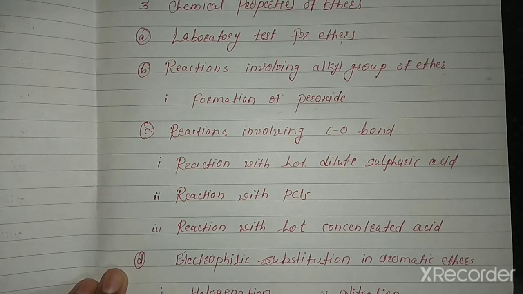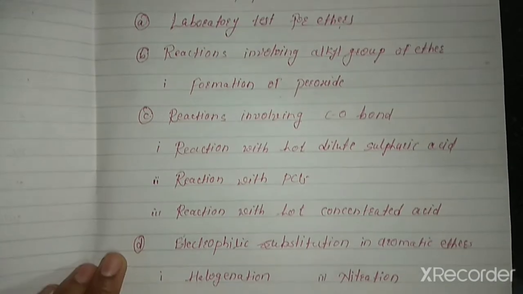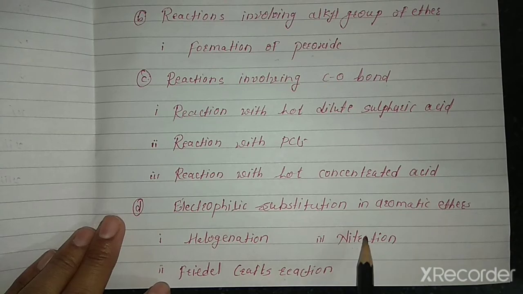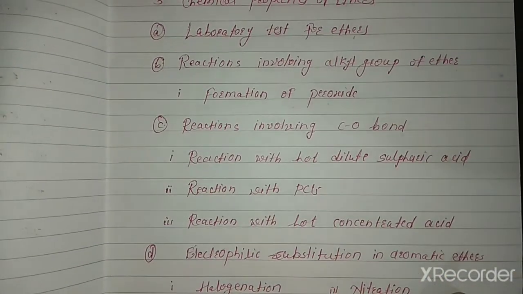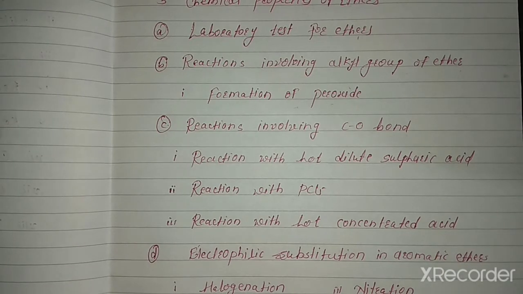In that first halogenation, Friedel-Crafts reaction and nitration reaction. These are the very important key points in the alcohols, phenols and ethers chapter. You should understand these key points.